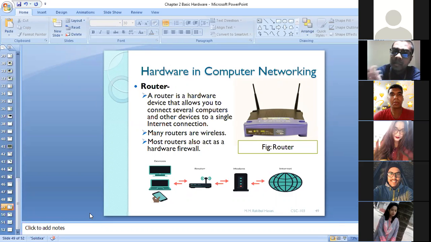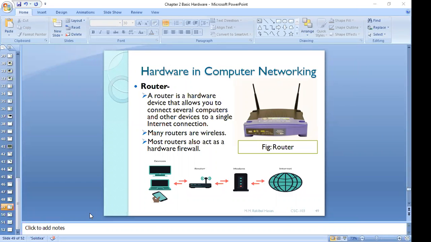Okay, in the firewall, that means inside your router. Is that clear to you? Yes, sir. Mainly, we use this router to connect to different networks. If two networks follow different protocols, we basically need a router to connect them. That is the thing.